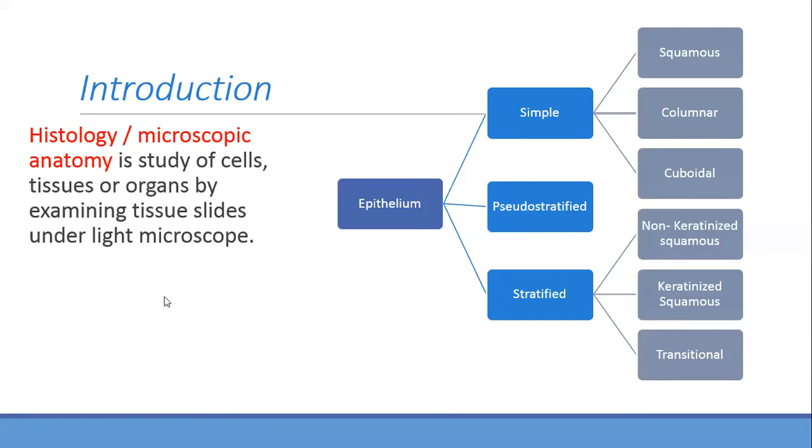Now, if you want to study the cells, the tissues, or the organs by examining tissue slides under the light microscope, it is called histology or microscopic anatomy. Okay, we have to do some procedures, we have to stain them, and then we can study the cells. Now epithelium consists of simple.